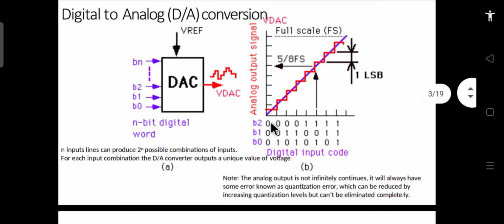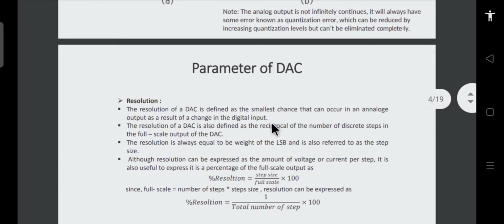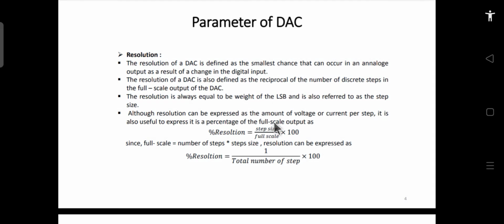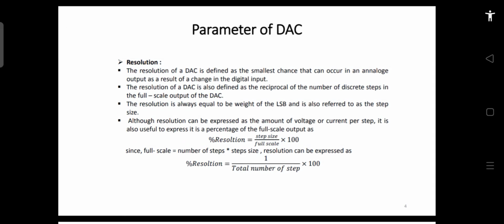Now let's understand some parameters of this DAC. The first parameter is resolution. As I have already told you, the resolution of a DAC is defined as the smallest change that can occur in the analog output as a result of a change in the digital input.